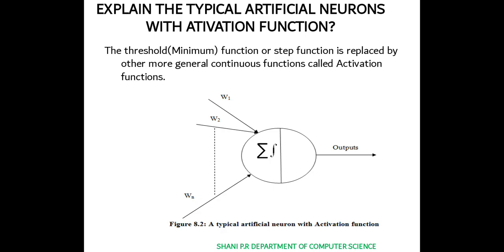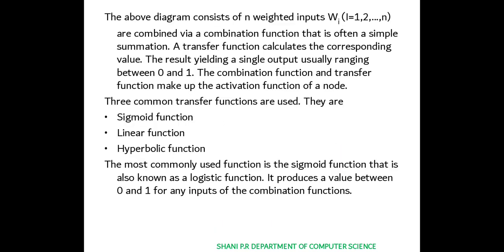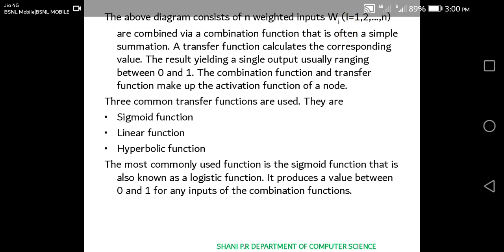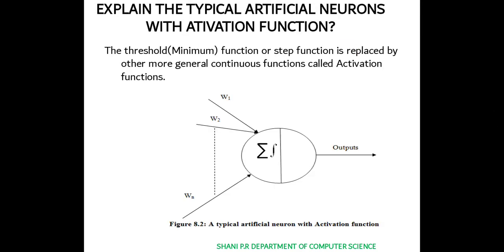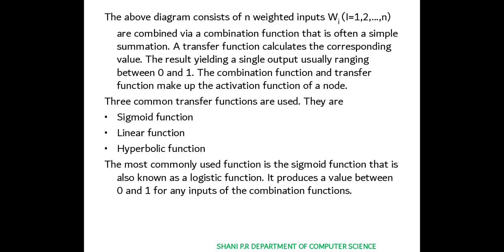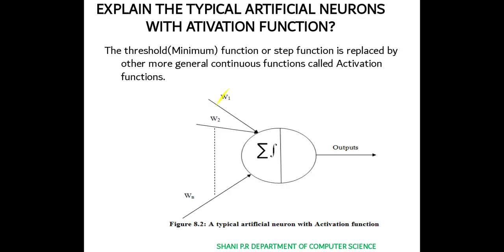So this is about the activation function, we can see in detail. The above diagram consists of n weighted inputs, that is Wi, i equals 1, 2 to n. Here you can see w1 to wn, which are weighted values, are combined via a combination function, that is often a simple summation. So we are combining all of this into one particular symbol, that is a summation.